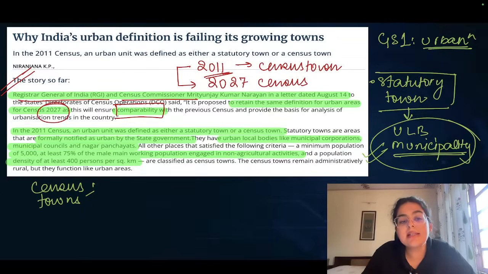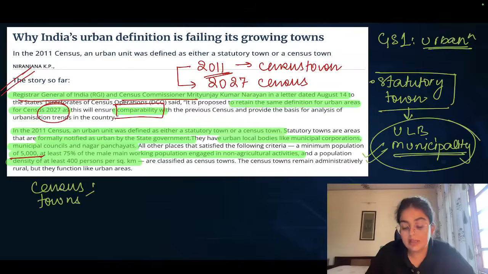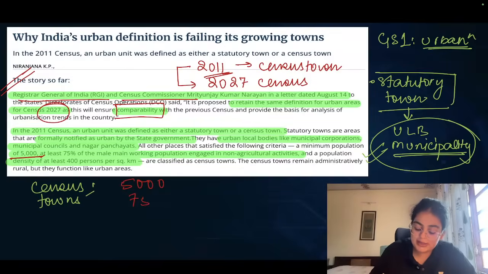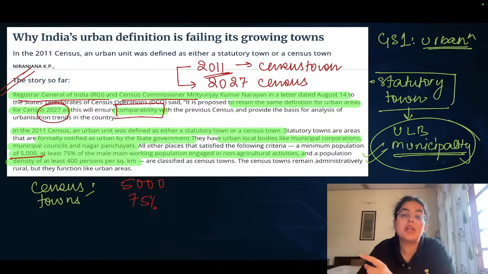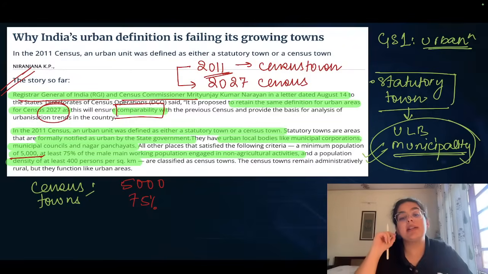So what is the census definition? The census definition simply means that the area must have a minimum population of 5,000 individuals, and 75% of the male working age group should be occupied with occupations that are not agricultural in nature.